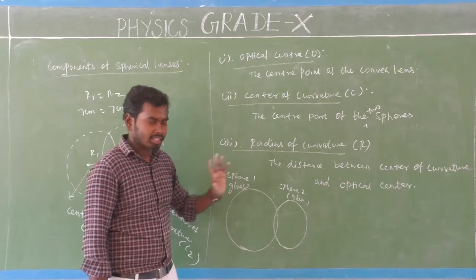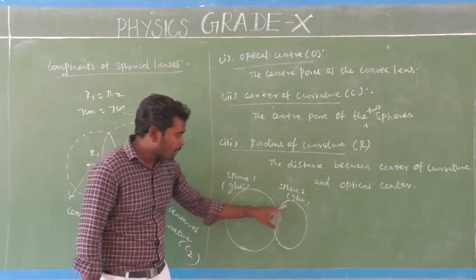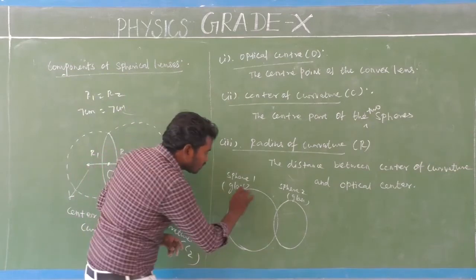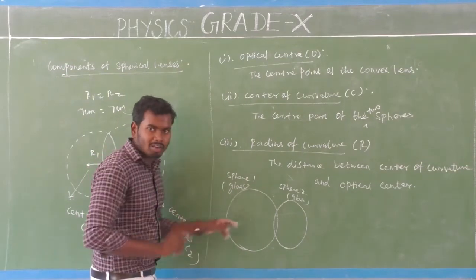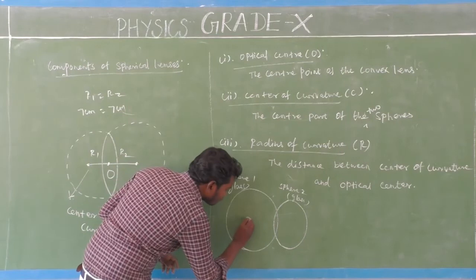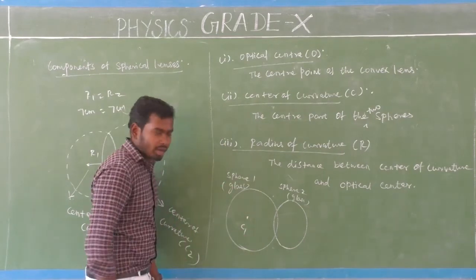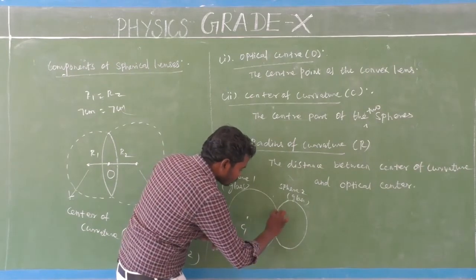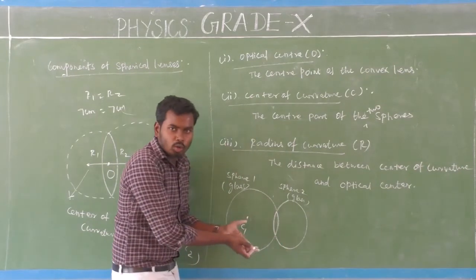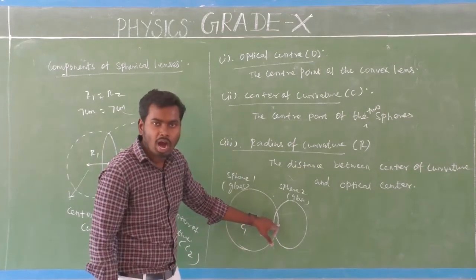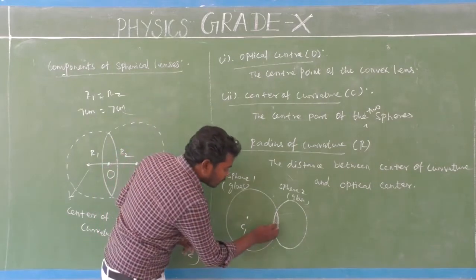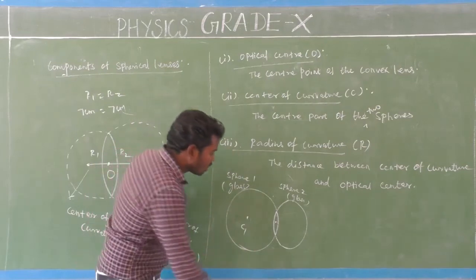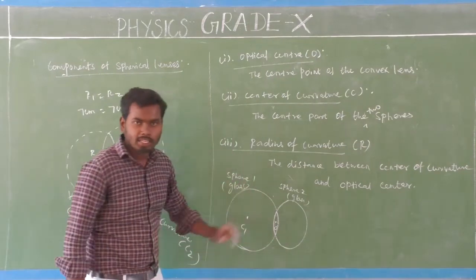Can you see this clearly? Yes. Sphere 1 is large compared to sphere 2, isn't it? Look here. The first sphere will have a center. So this is the center of curvature C1. This is a convex lens. Both spheres combined together make a convex lens. The center point of the convex lens is the optical center O.